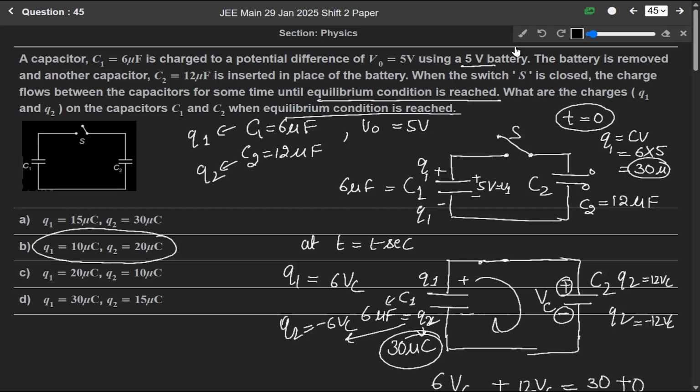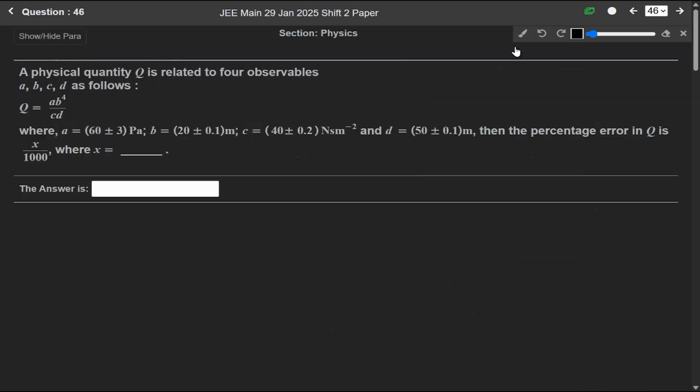Now question 46. A physical quantity Q is related to four observables A, B, C and D, and we have to find the percentage error in Q. We are given Q equals A B raised to the power 4 over CD.